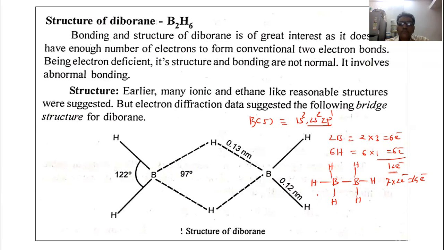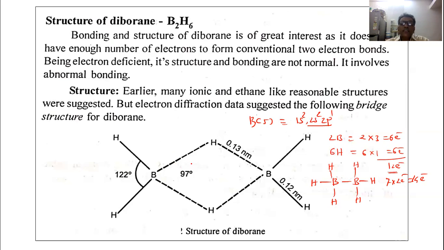What is an electron deficient molecule? A molecule which has fewer electrons available for bonding than required is generally called an electron deficient molecule. So let us discuss the structure and bonding of the diborane molecule.